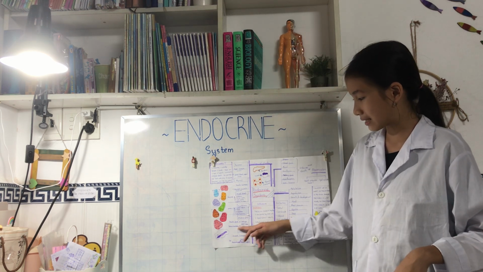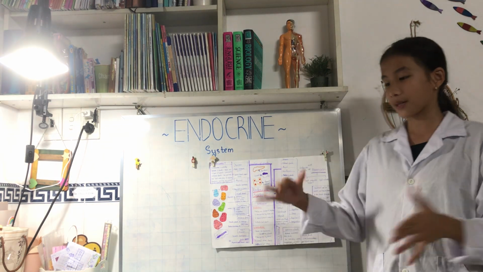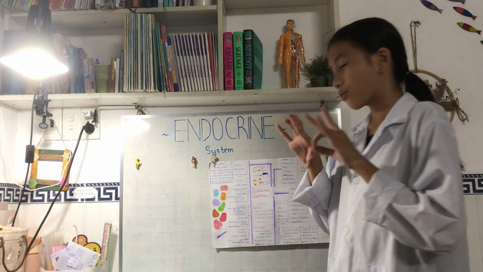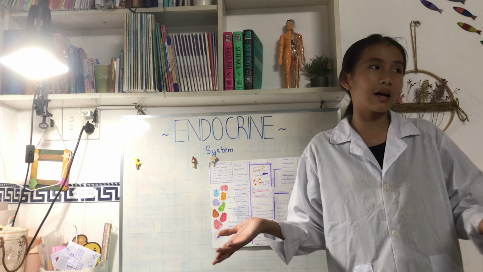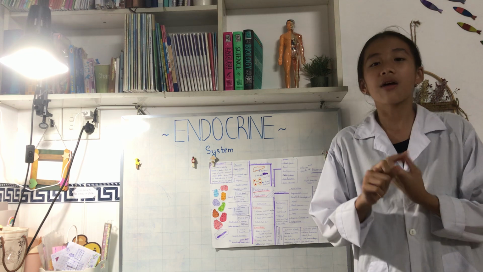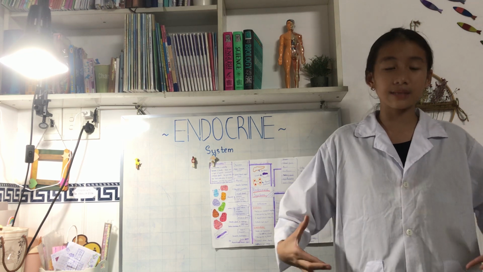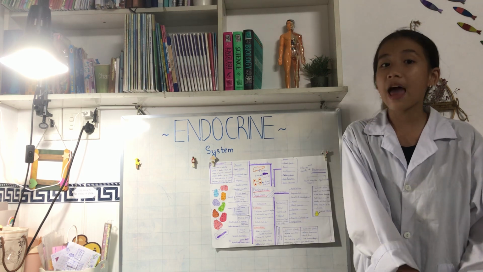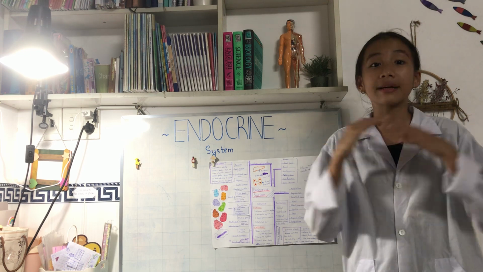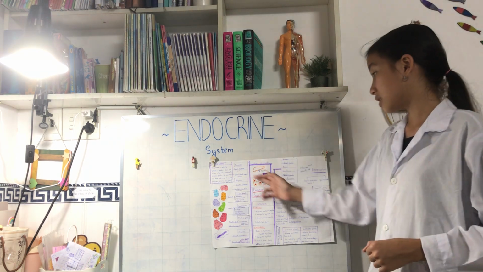Now for our testes and ovaries. Our testes and ovaries will again secrete hormones, because every gland will secrete hormones that help in reproduction. For example, for the male, we have the testes or the testicles. These will produce the sperm, and the ovaries in the female will produce the egg, which, if they combine together, will make a baby, which is how we are formed. That is for the functions of the glands.